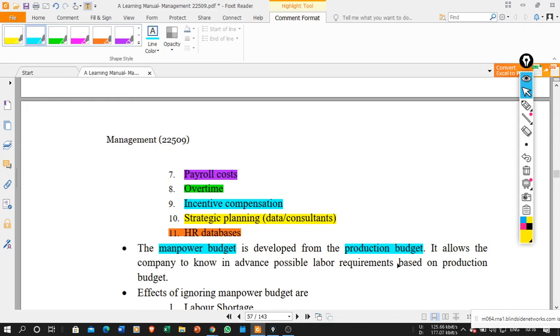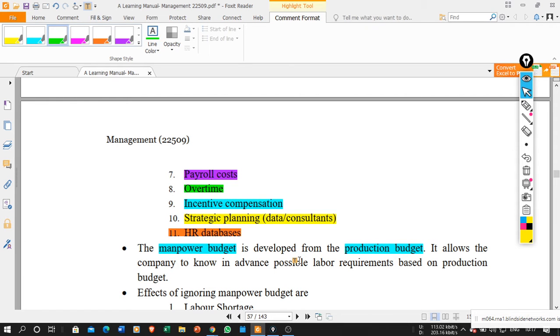What is your production target for that particular year? Based on that production target, your manpower requirement is going to change. It allows the company to know in advance the possible labor requirement based on the production budget. So if I make a production budget, based on that production budget I will calculate the manpower budget.